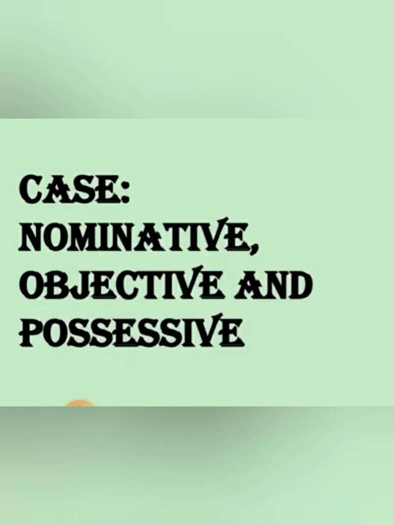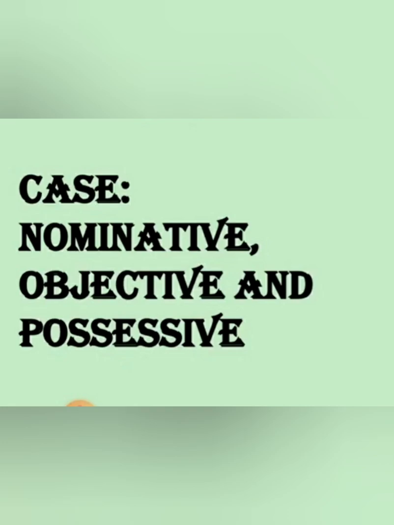Next is case. Nominative, objective and possessive. Nominative case means when we use pronoun as subject in the sentence, that is called nominative case. It is also called subjective case. Is it clear? Next, objective. Objective case is when we use pronoun as object. And possessive, when we show possession or owner of anything in the sentence, that is called possessive case of pronoun.